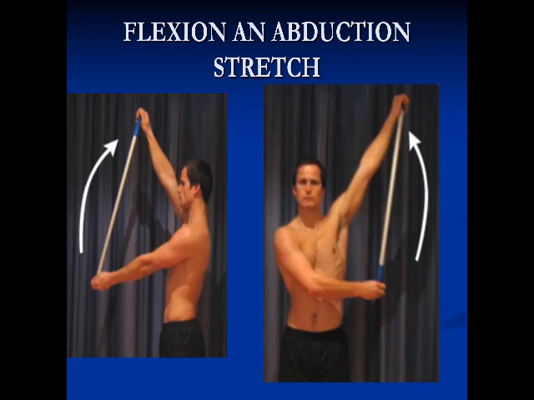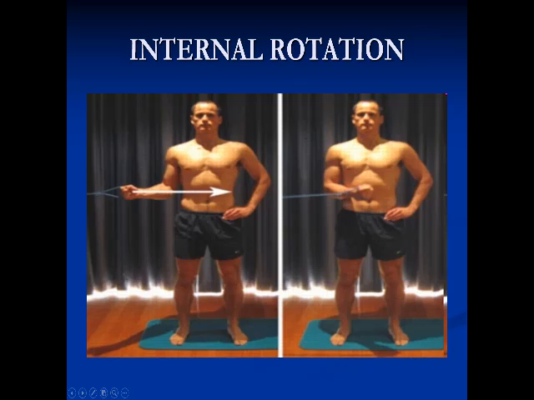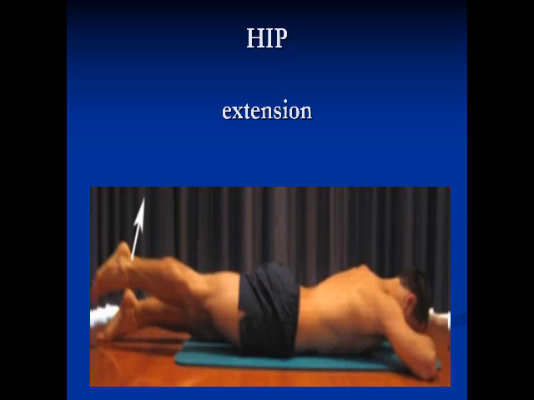Active exercise here also. Here it's not active exercise only, it is active resistive exercise. This is an elastic band to increase the muscle power. Here also active resistive exercise for external rotation and internal rotation using the elastic bands to resist the movement, as you can see. And this is active resistive exercise also for internal rotation of the shoulder. Here the patient is actively exercising the hip for extension, lying prone, as you can see.